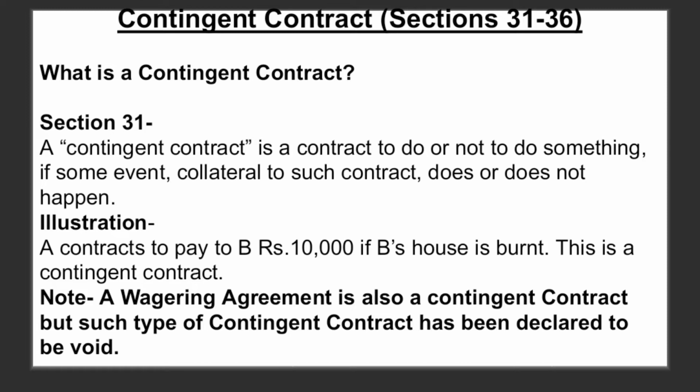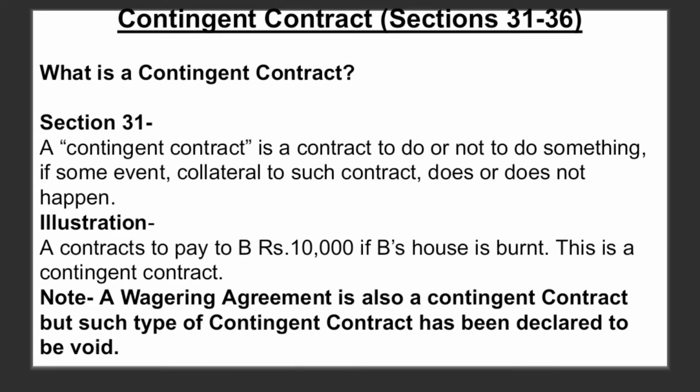Let us understand this with the help of an illustration. A contracts to pay to B rupees 10,000 if B's house is burnt. This is a contingent contract. So here A shall be liable to pay B rupees 10,000 only on one condition, if B's house is burnt. But if B's house is not burnt, A shall not pay rupees 10,000 to B. So basically this is a contract that is used in insurance. So insurance is a kind of contingent contract.